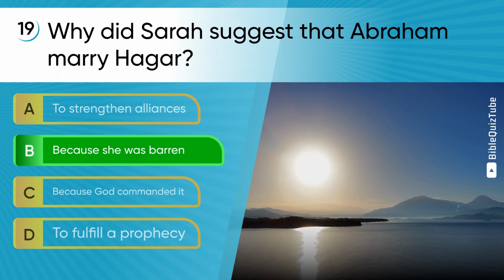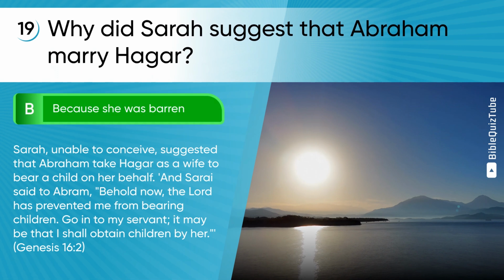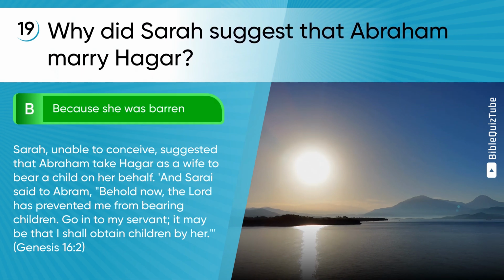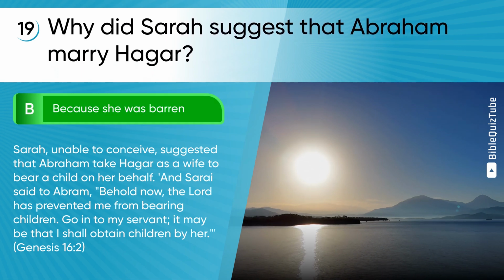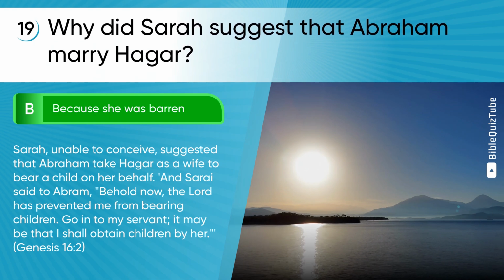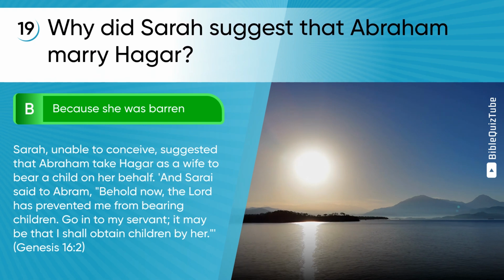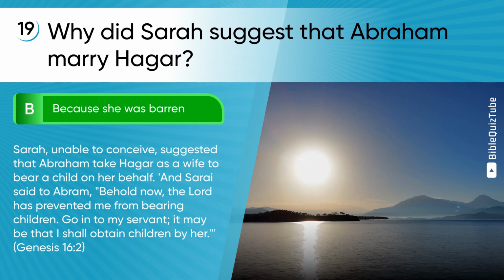The correct answer is B. Because she was barren. The explanation. Sarah, unable to conceive, suggested that Abraham take Hagar as a wife to bear a child on her behalf. "And Sarai said to Abram, 'Behold now, the Lord has prevented me from bearing children. Go in to my servant; it may be that I shall obtain children by her.'" Genesis chapter 16 verse 2.